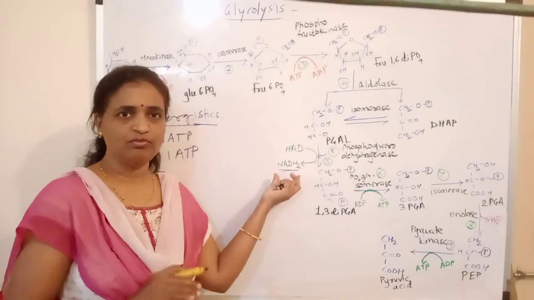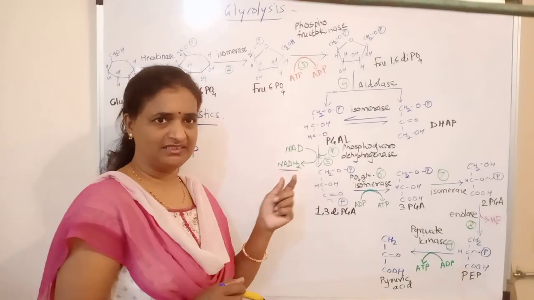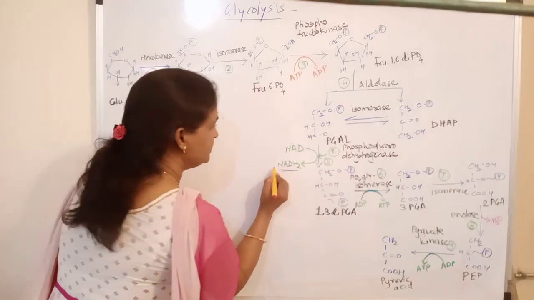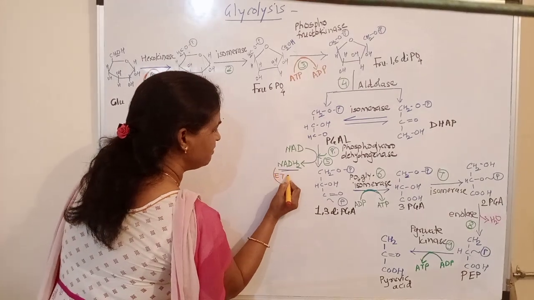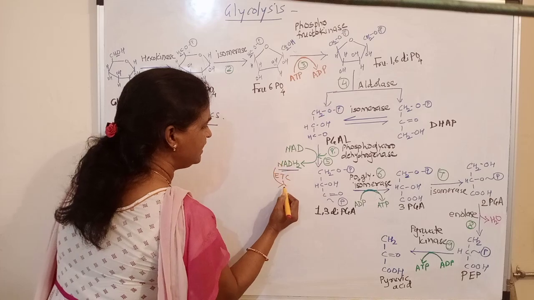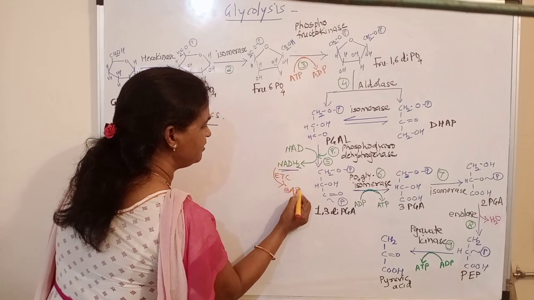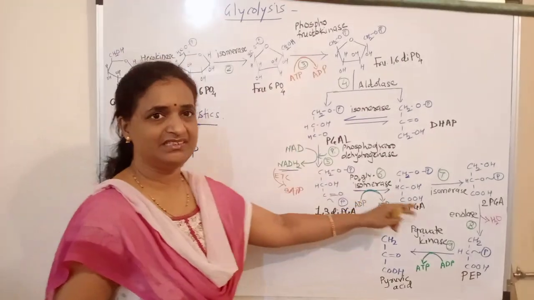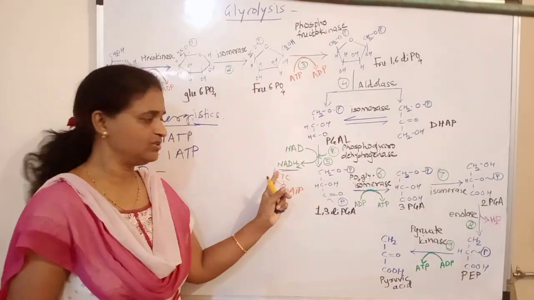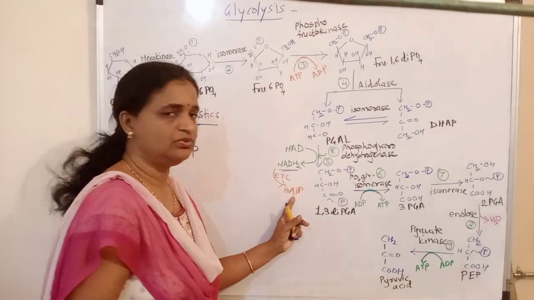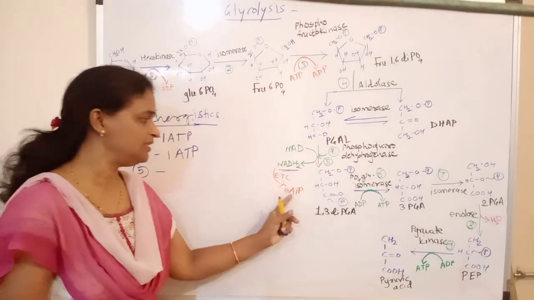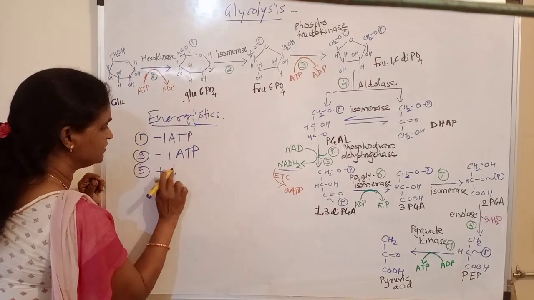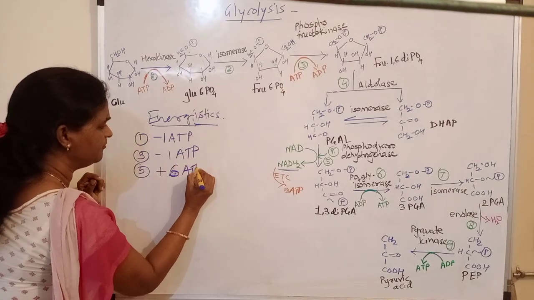The energy from NADH2 passes through the electron transport chain and that NADH2 is converted to 3-ATP, and as I told, from this cleavage reaction all happens double. So we have 2 NADH2 and these 2 NADH2 were converted into 6-ATP. So here there is a gain of about 6-ATP in the fifth reaction. So there is plus 6-ATP.